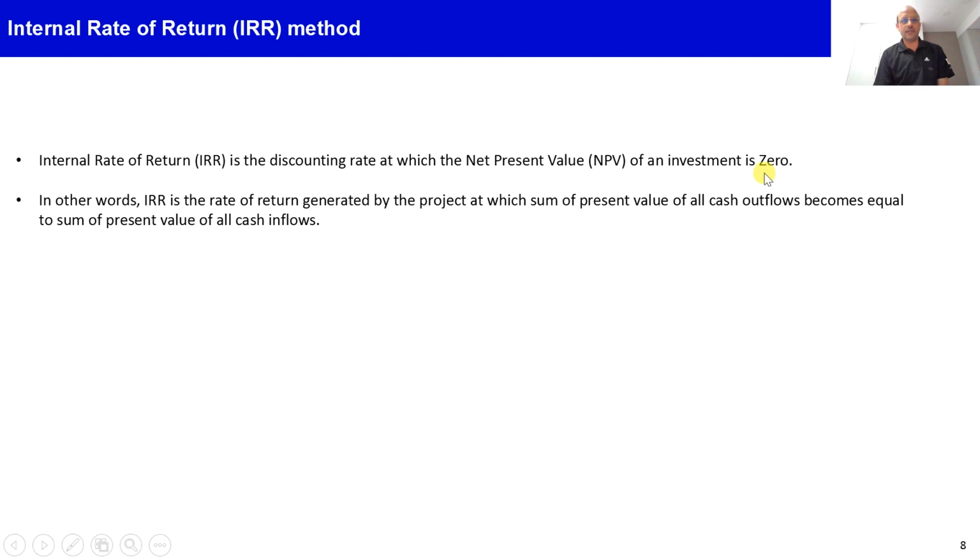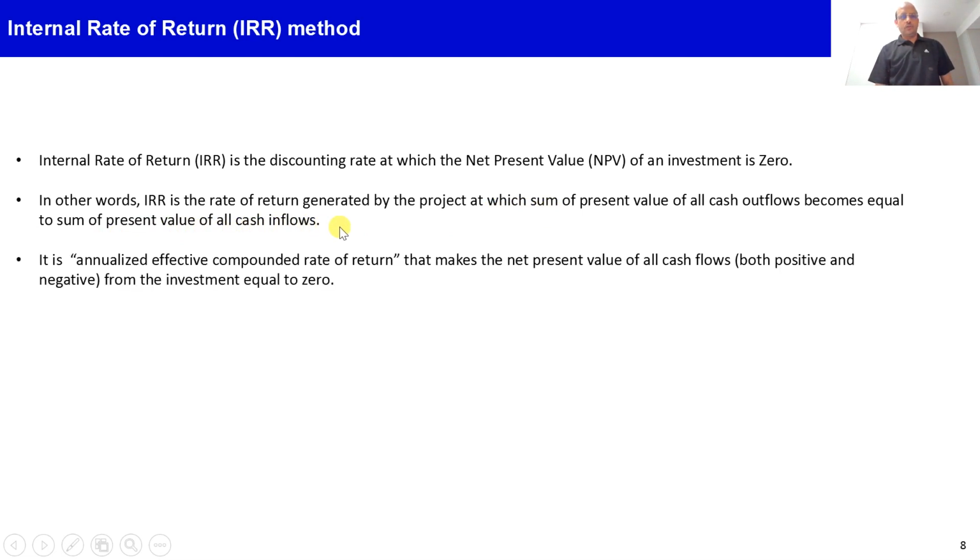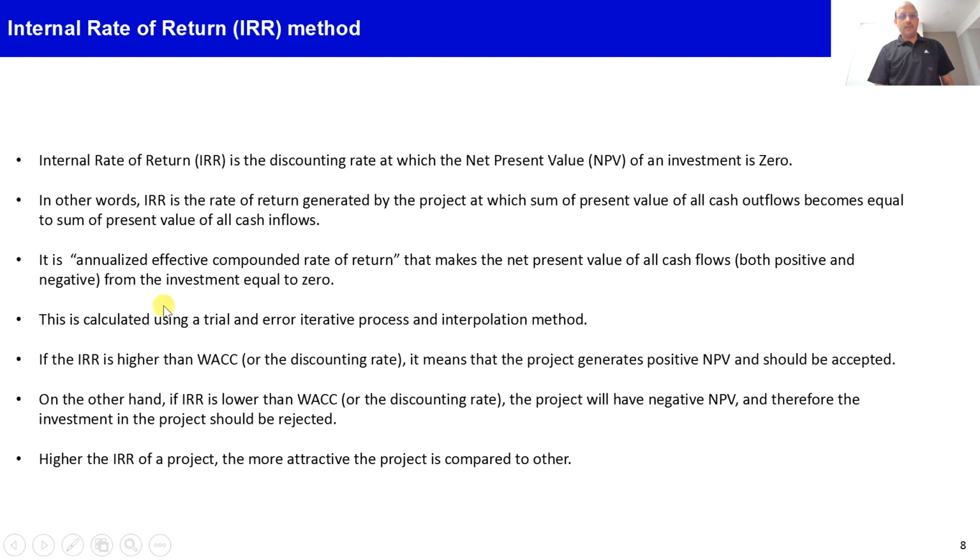So in a way we can say that IRR is the implied rate of return on the project, or in other words, IRR is the rate of return generated by the project at which the sum of present values of all negative cash flows becomes equal to the sum of present values of all positive cash flows. We have to calculate this through a trial and error iterative process and interpolation method.